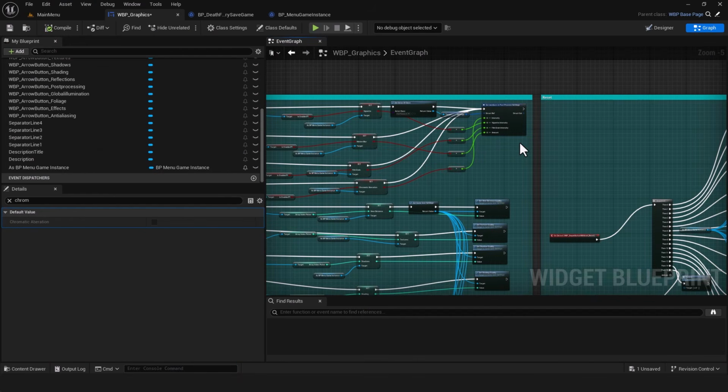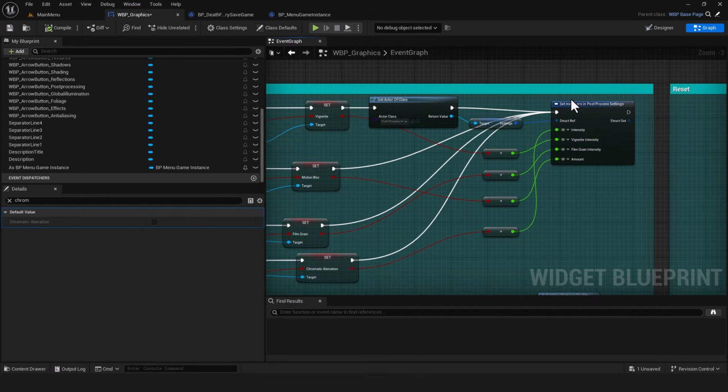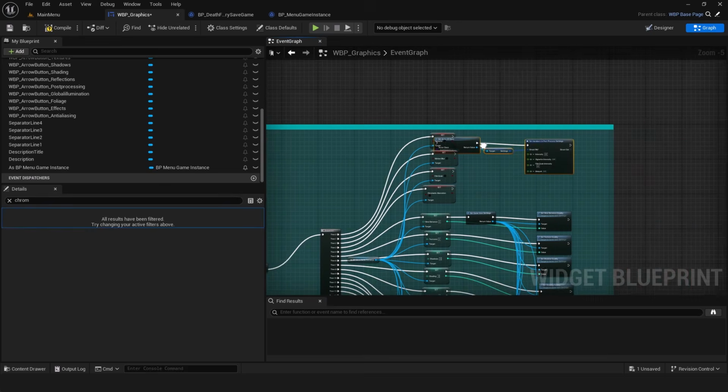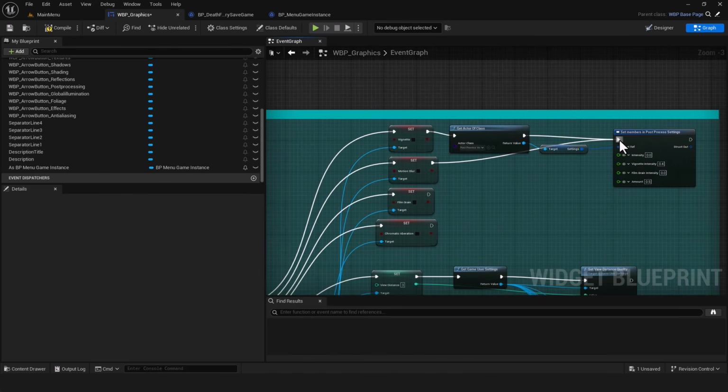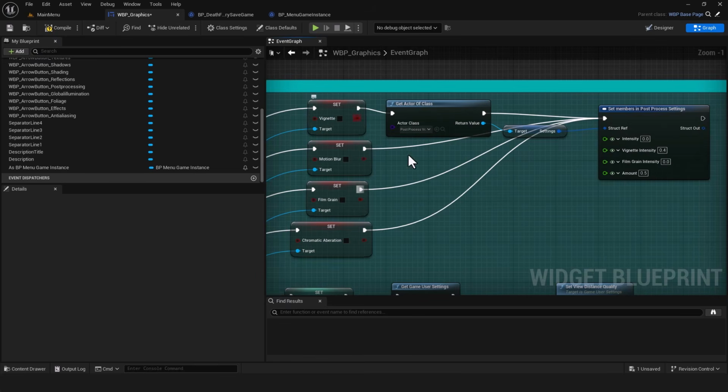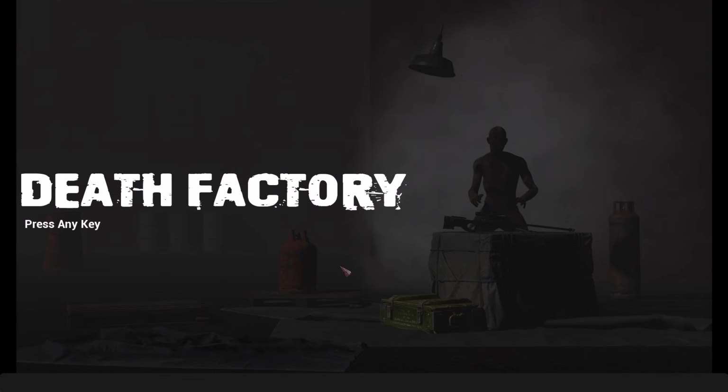The goal of this course is not only to show you how to create these menus, but also to help you understand the logic behind them, so you can adapt and expand the system for your own projects. So let's jump right in and start building our menu system.